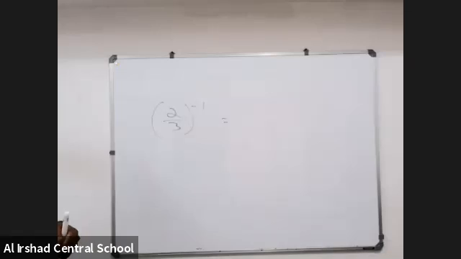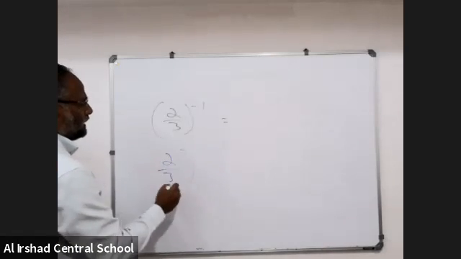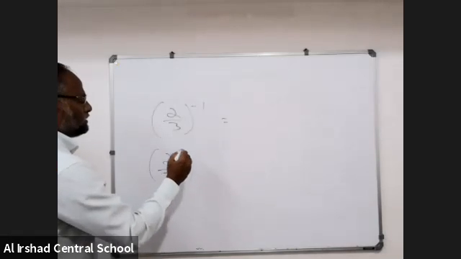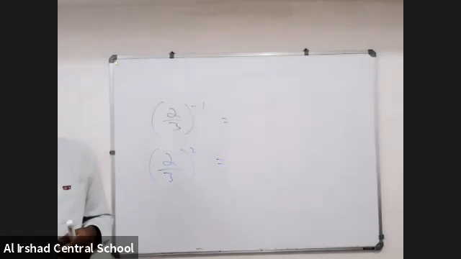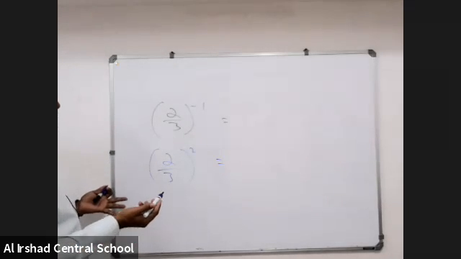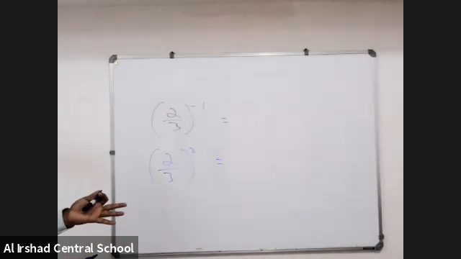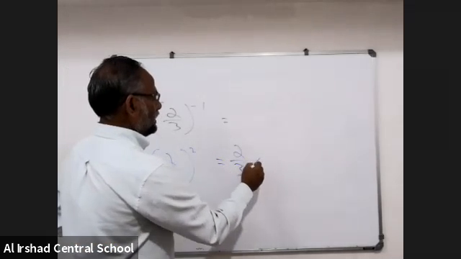Tell me, dear children, what is 2 by 3 square? 2 by 3 square means, okay, sir. Mango square, you told me mango into mango. 3 square, you told me 3 into 3. 2 square, you told me 2 into 2. So 2 by 3 square means 2 by 3 into 2 by 3.